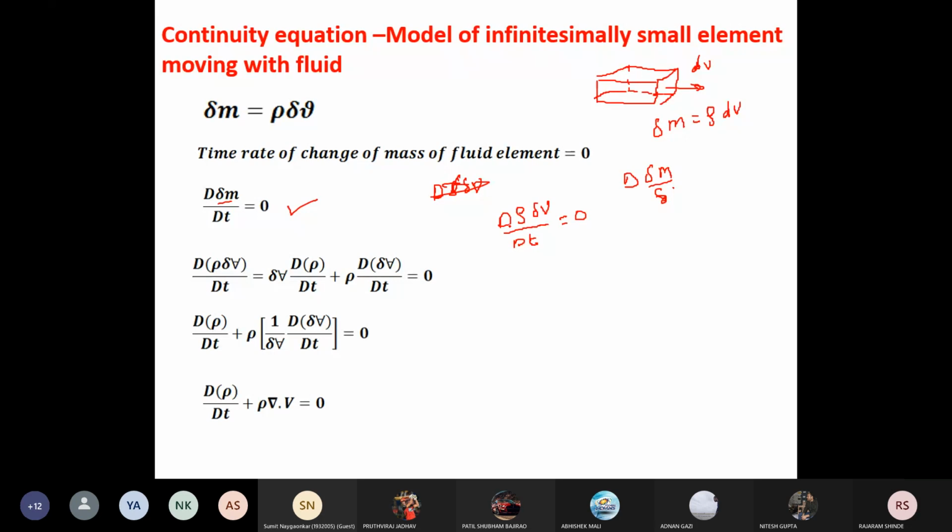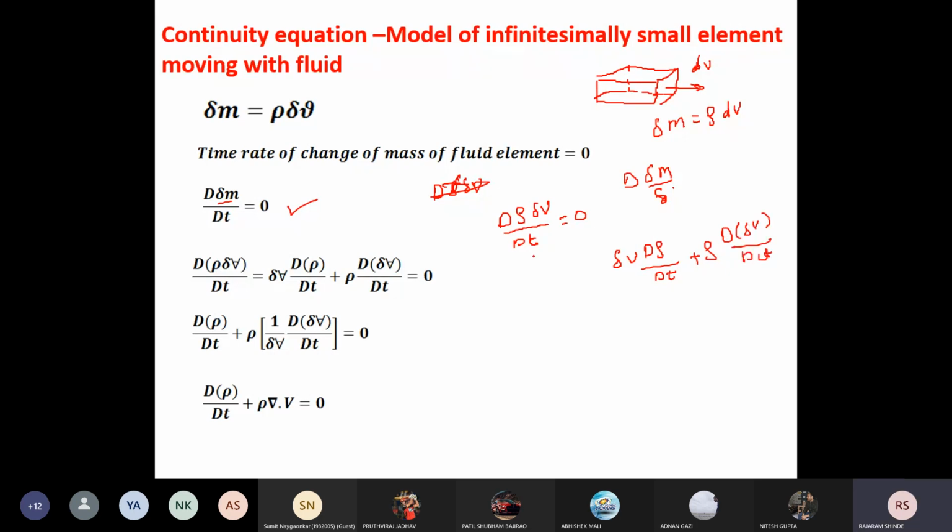Now this is the product of rho and delta v. I can apply the product rule of the derivative to this equation. When we apply it, what will you get? It is delta v into d rho by dt plus rho into d of delta v divided by dt.